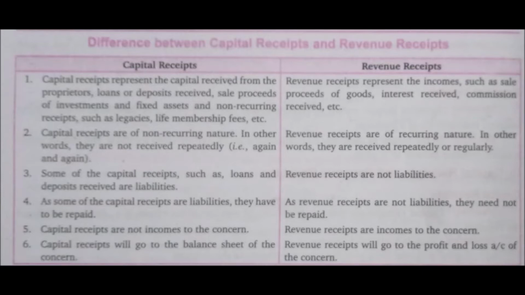In other words, they are not received repeatedly, whereas revenue receipts are of recurring nature. They are received repeatedly or regularly.